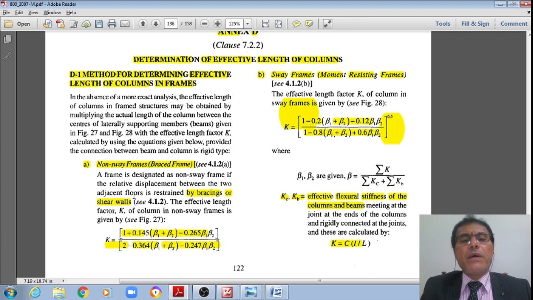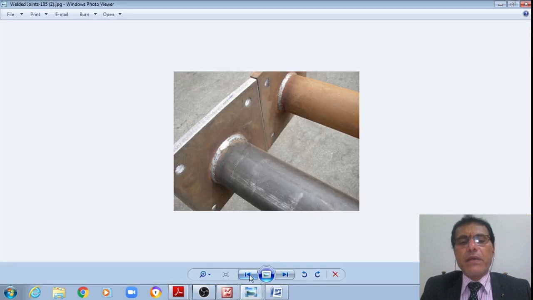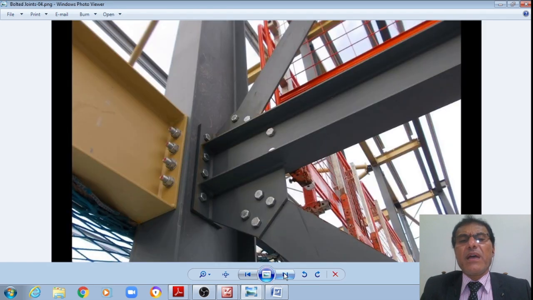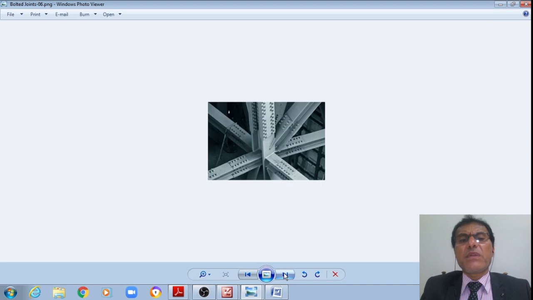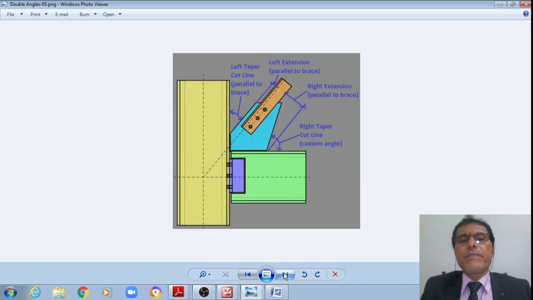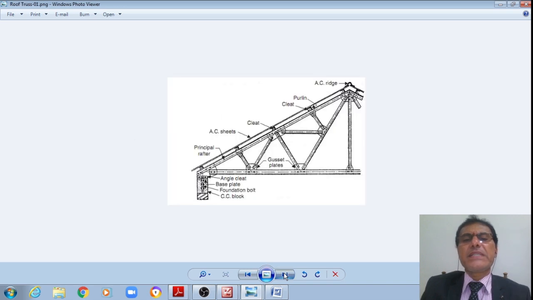A frame is designed as a non-sway frame if the relative displacement between two adjacent floors is restrained by means of bracings and shear walls. What is that bracing? I already showed it in the previous figure; it is provided by means of lacing. These are the bracings, in the case of bridges, and these are the lacings, not this one.